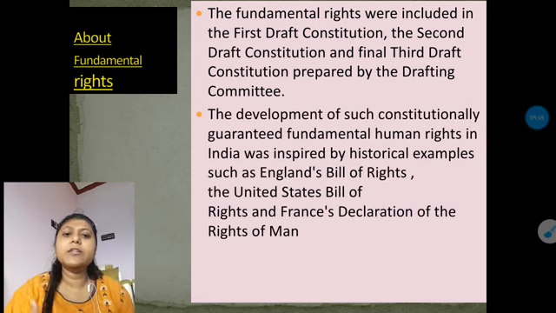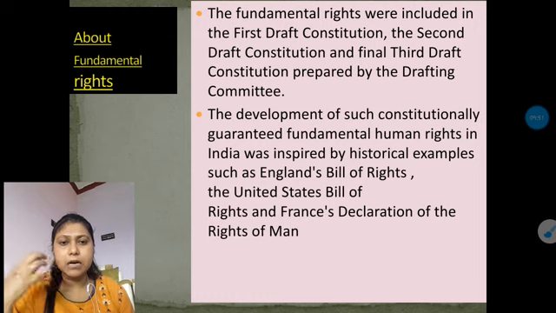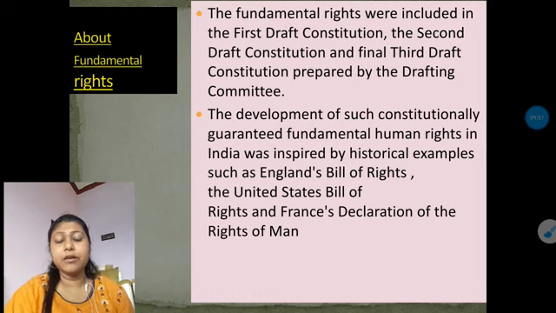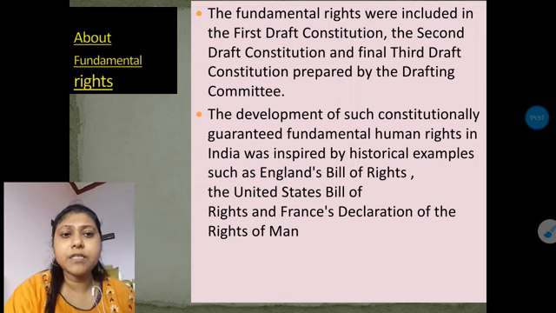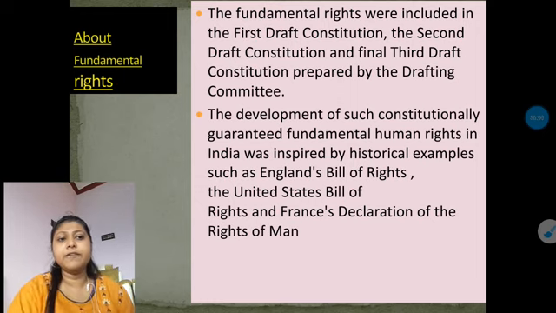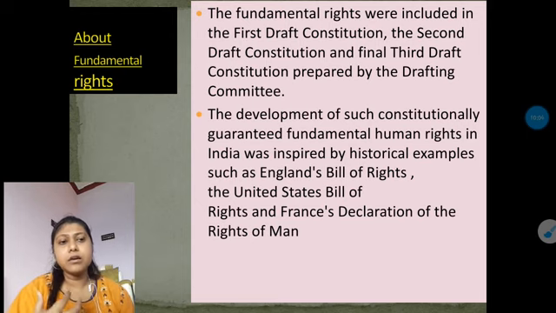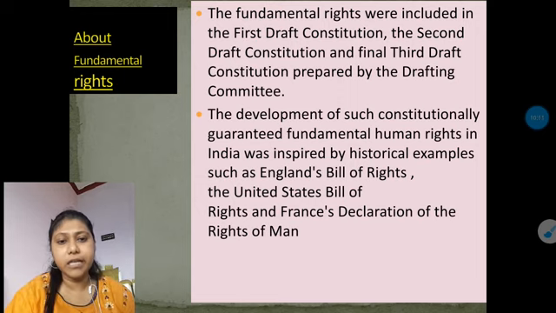Next, where did the fundamental rights come from in the minds of our drafting committee members? You all know that the development of such a constitution granted fundamental human rights in India, and our drafting committee members were impressed or influenced by some historical events. From there we get an idea about the fundamental rights.